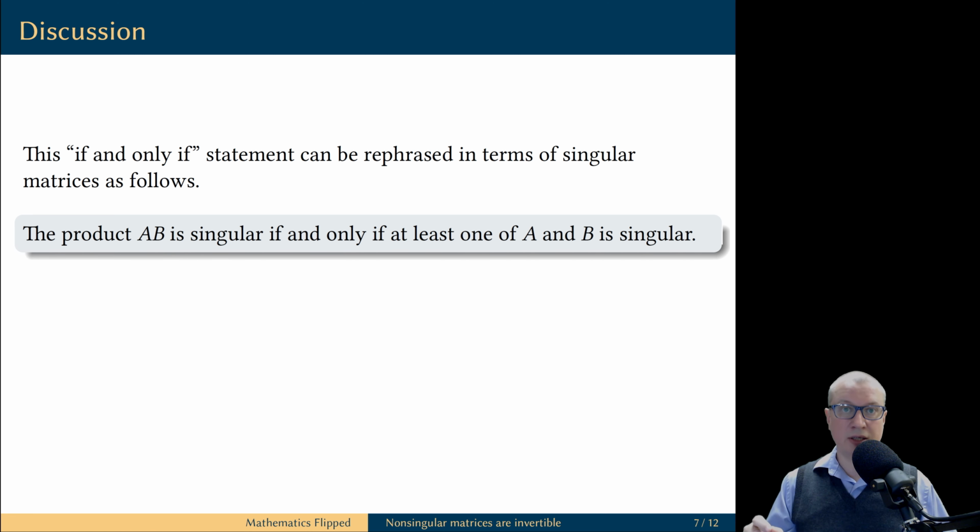Please note how the negation of the statement "both A and B are non-singular" is "at least one of A and B is singular." The negation is not "both A and B are singular."